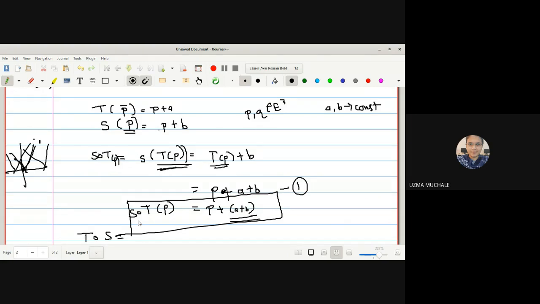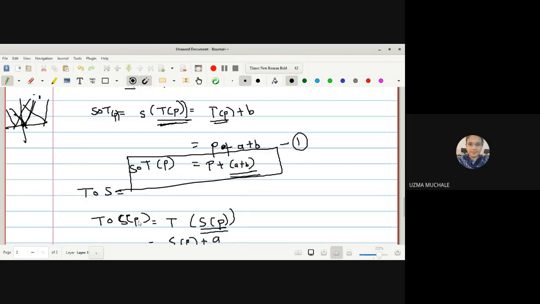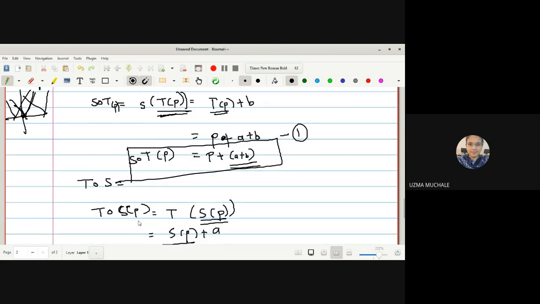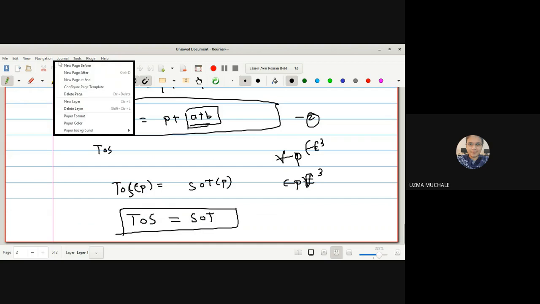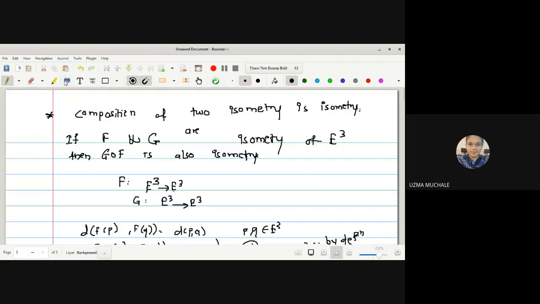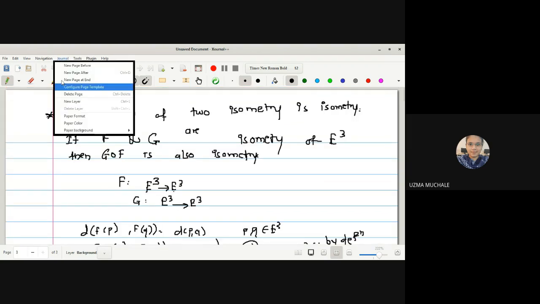Simply you have to define a mapping with some constant number a. So every point is moved to that specified direction with a constant distance. So S composite T is also translation by a plus b, and T composite S is also a translation by a plus b. And we have to prove that the two mappings are equal.